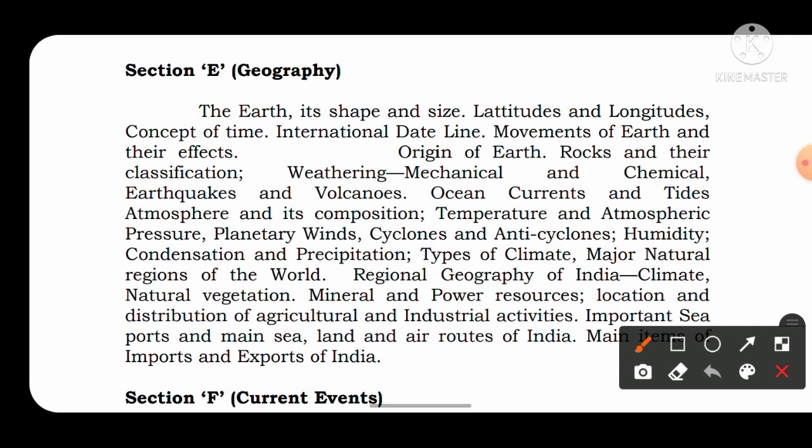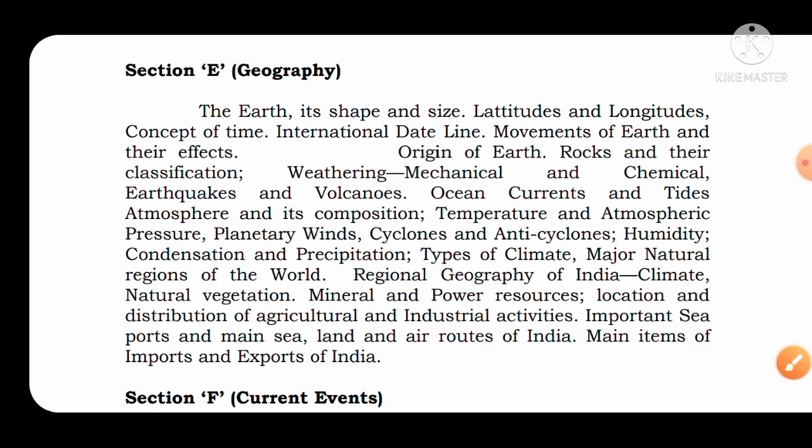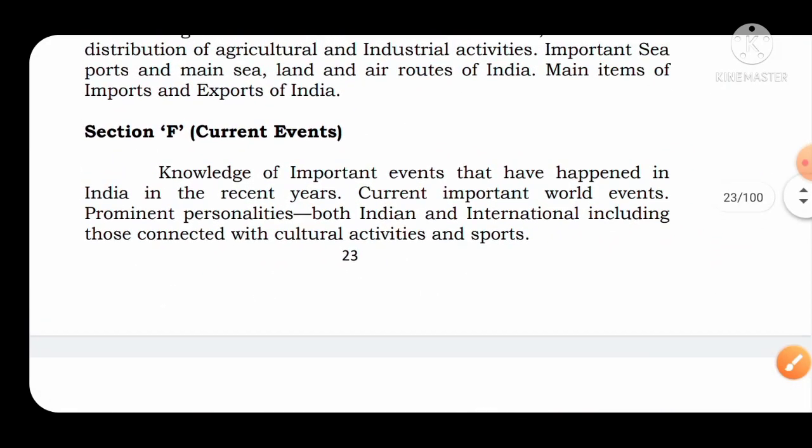If you open the Pathfinder, topic-wise important details are given. Please go through only those topics. Don't refer to any other book other than Pathfinder for GAT, because if you are completely thorough with the Pathfinder, ultimately you are going to score very good marks in your geography section. And the next one is our current affairs section, and current affairs plays a very vital role in the NDA examination.